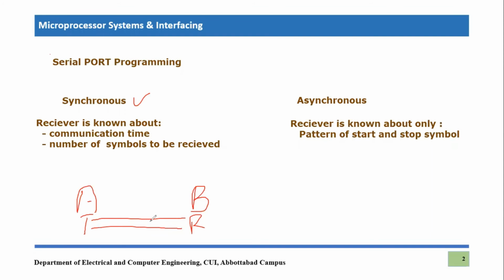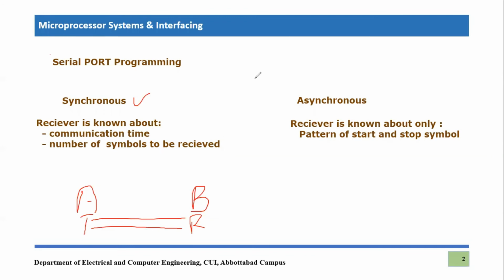Another thing which is known to the receiver in synchronous communication is the number of symbols to be received. So the receiver knows exactly that this many bits will be received, and then it says, okay, this is going to be grouped in one portion, and then the rest of the bits will be transmitted. The time will be known to the receiver, and it will receive the number of bits, and that's it. So this is called synchronous communication.